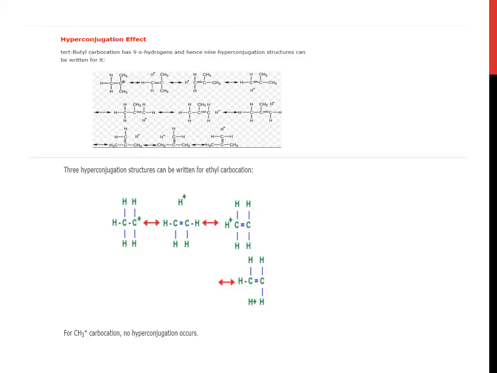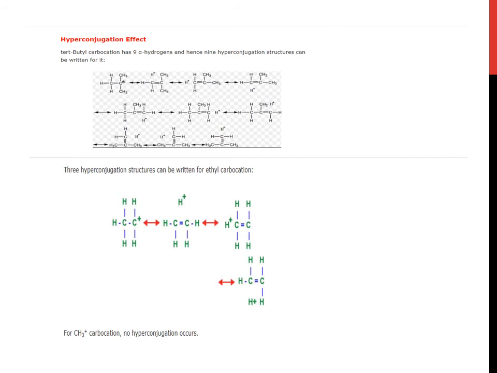Now the hyperconjugation effect in this aspect. Tertiary butyl carbocation has 9 sigma hydrogens and hence 9 hyperconjugation structures. Actually students, hyperconjugation was done in the last lecture, so we are here applying hyperconjugation to a new example. So it becomes clear now. The total number of hydrogens means the total number of hyperconjugation structures.